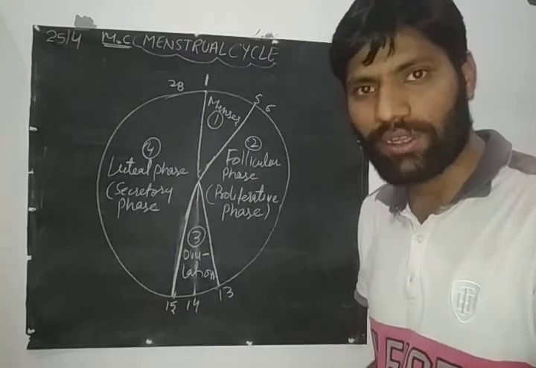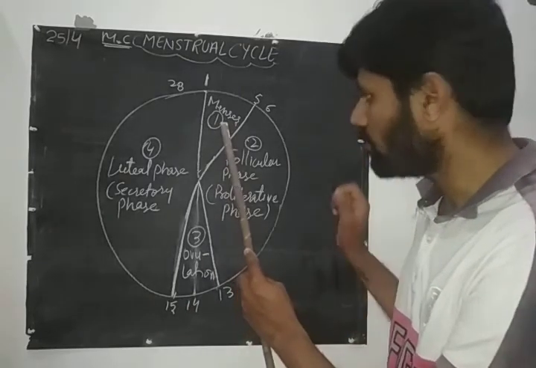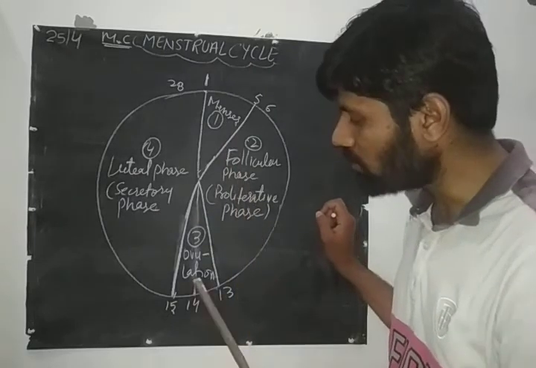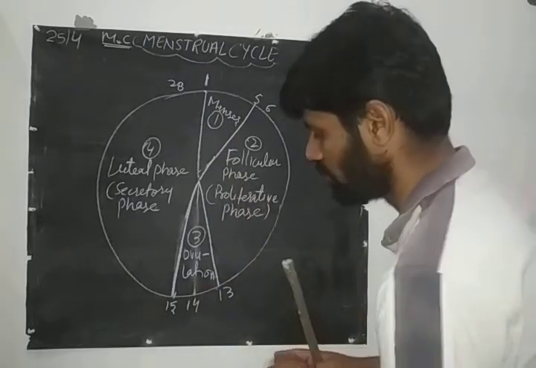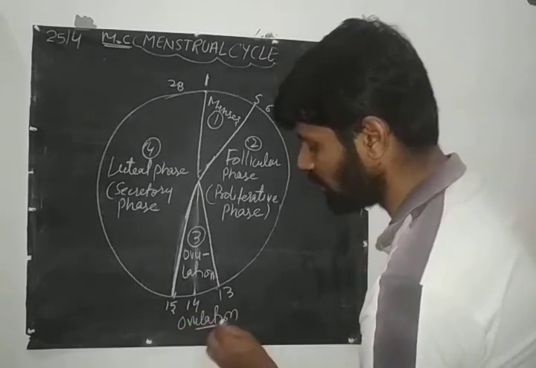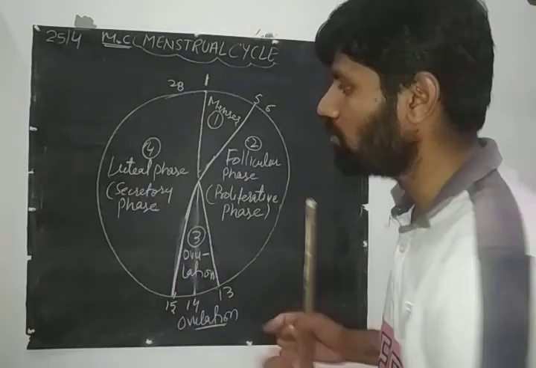There are 4 different phases. The very first phase is known as menses phase, second is known as follicular phase, third is known as ovulation or ovulatory phase, and then the fourth phase is the luteal phase.